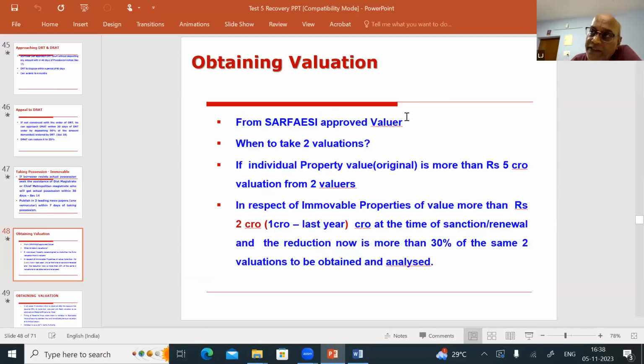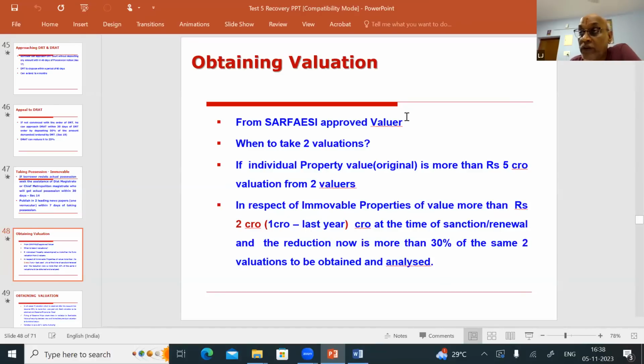All panel valuers are not SARFAESI approved valuers. SARFAESI approved valuers have certain higher qualification. They are also approved by Reserve Bank of India. So the value of the property under SARFAESI has to be approved by SARFAESI approved valuer.